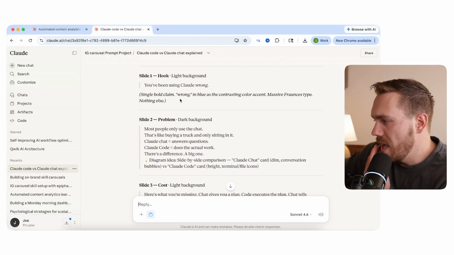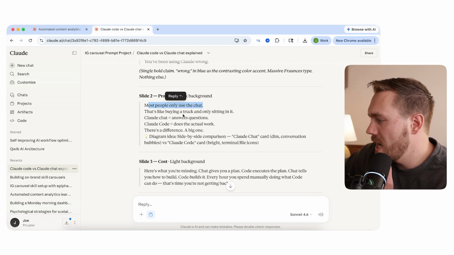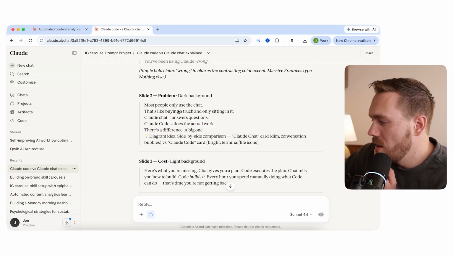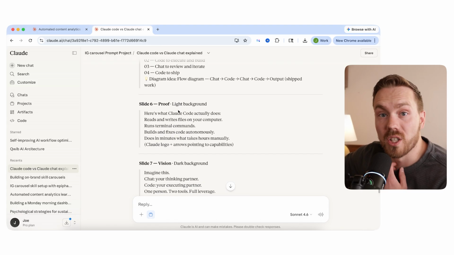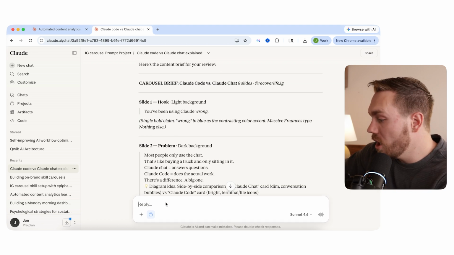And this is what it says, right? You've been using Claude wrong. That's the hook. Problem: most people only use the chat. It's like buying a truck and sitting on it. Claude chat answers, blah, blah, blah. So then I can go through and massage this. I can say, hey, I like this, I don't like this. For example, the hook.